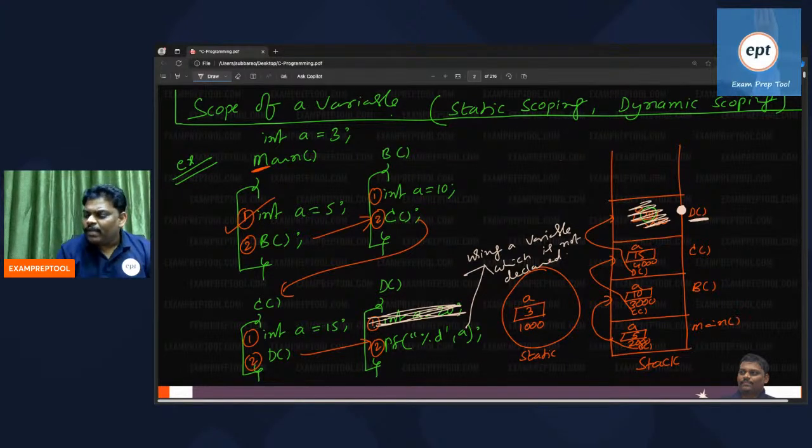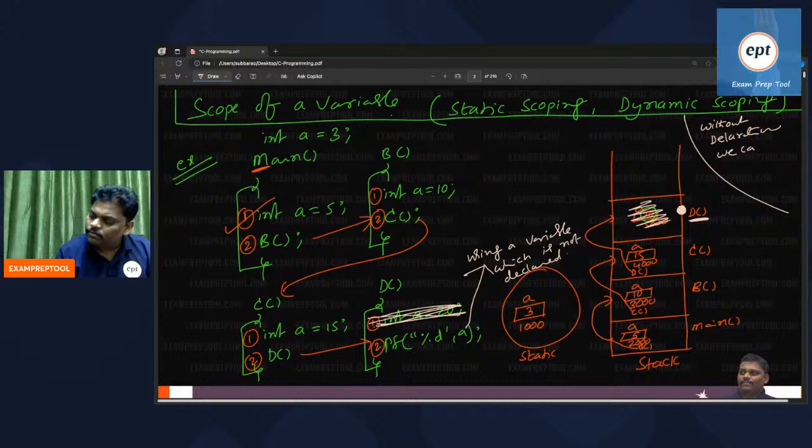In the programming language, one rule is there. What is the rule? Without declaring a variable, you cannot use that variable. Without declaration, you cannot use it.